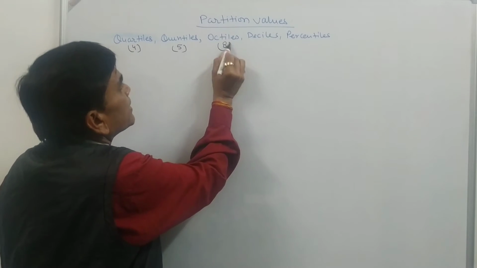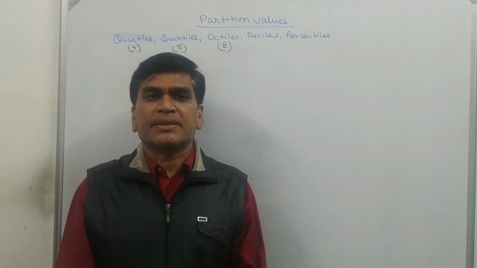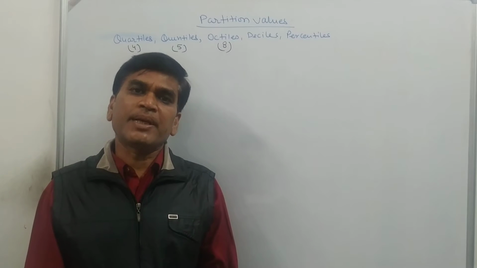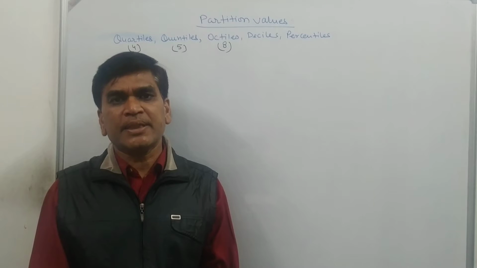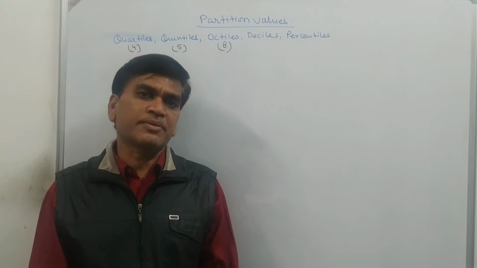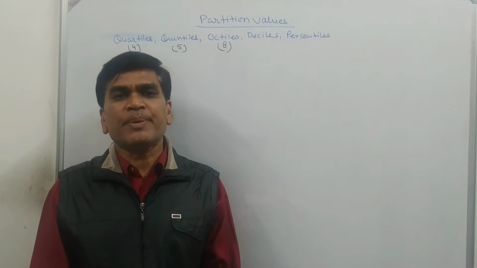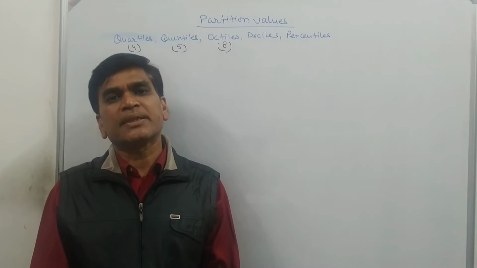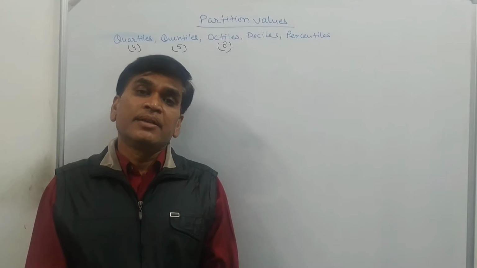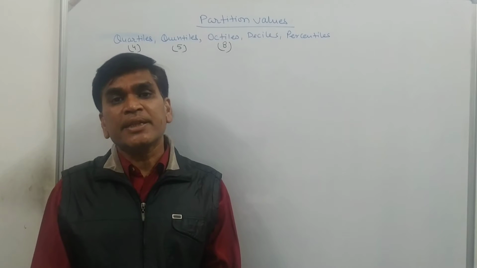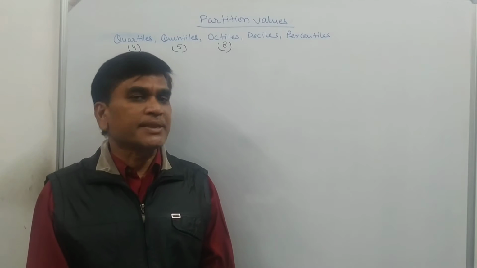If we divide a series into 10 equal parts, that is called a decile, and each part contains 10%, because 100% is the total. Similarly, we can divide a series into 100 parts, that is called percentiles.